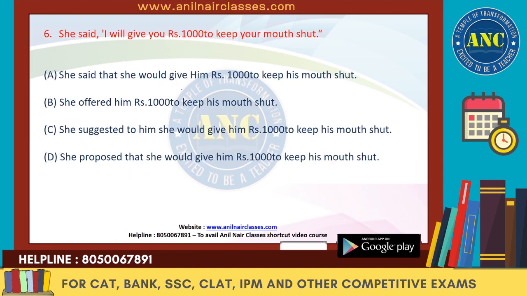Next sentence. She said, "I will give you ₹1,000 to keep your mouth shut." Now this is what? This is the direct speech. We have to change it to indirect speech. Now what is this reported verb? RV. Reported verb "said" is in the past. Now when this is in the past and the reported speech is in the future tense, we know "will" changes to "would." So this will definitely change to "would," right?